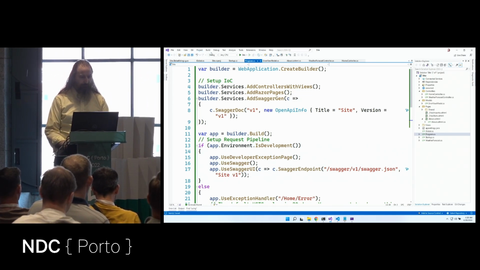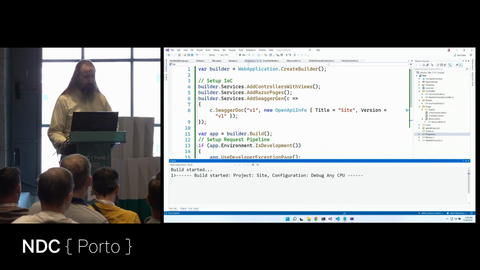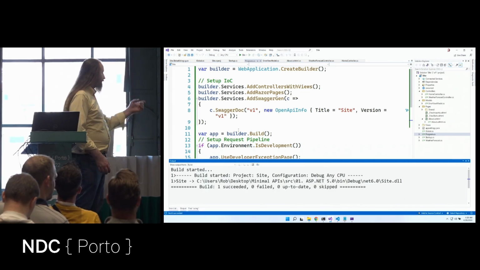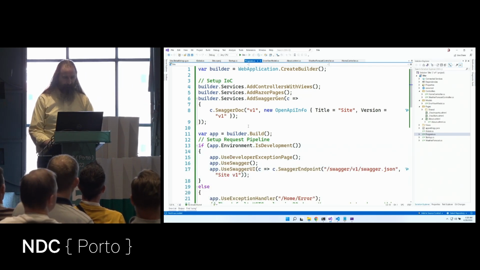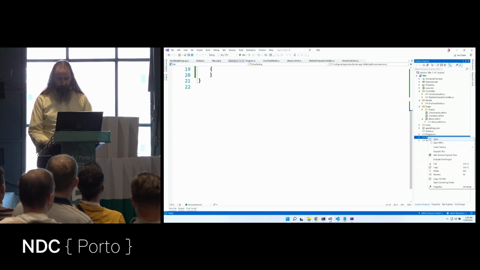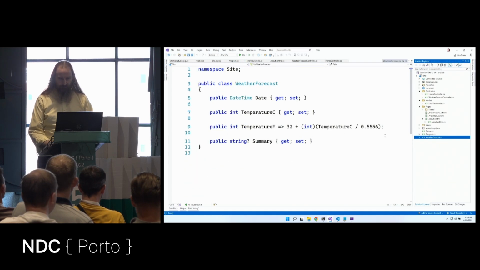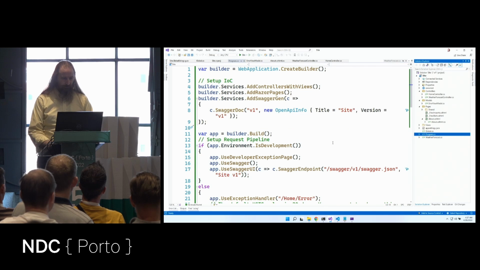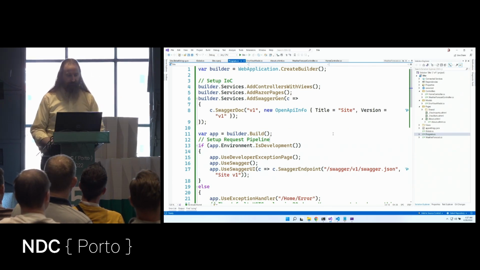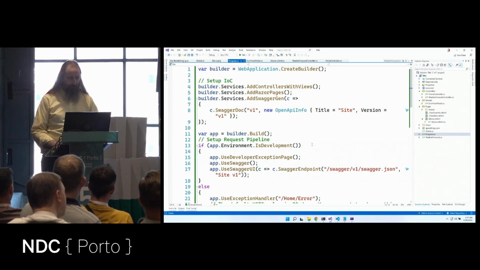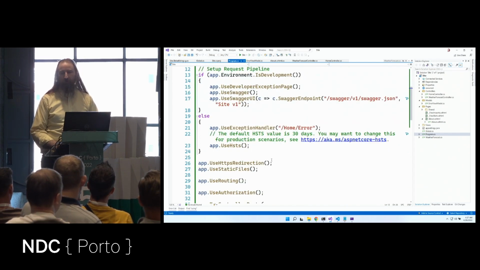that content into place. So if we build this, we could run it and we can see our site is still running. Now in this case, we'll just say build succeeded and we're ready to go. So we don't need our startup.cs anymore. Let's just delete this file completely. And now we're able to use that new builder. That's pretty cool. Now our builder still does the same things. So we still have this section where we rig up dependency injection, and we still have this section where we rig up our request pipeline.